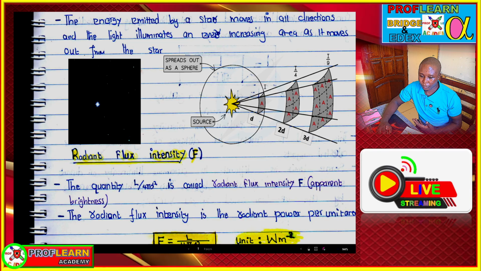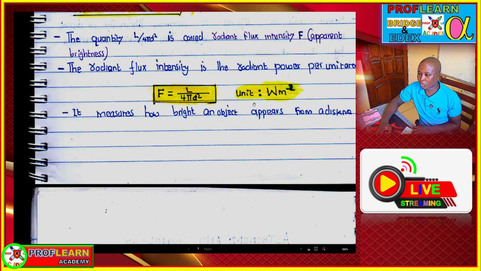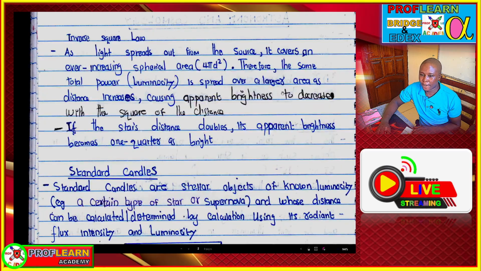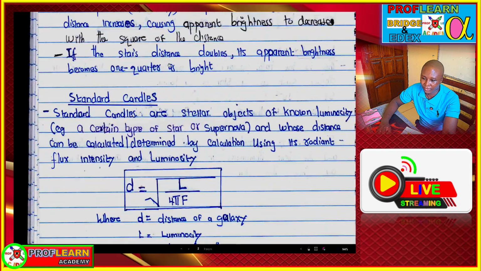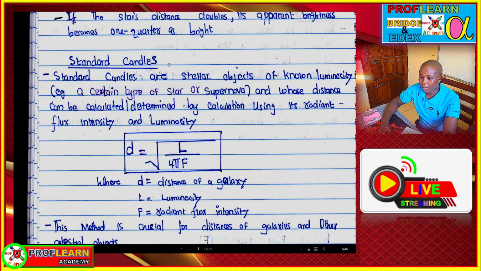So upon looking at that, you need also to understand the unit for radiant flux intensity is watt per meter squared. And next we need to understand that it follows the inverse square law. As the distance increases, the radiant flux intensity decreases.